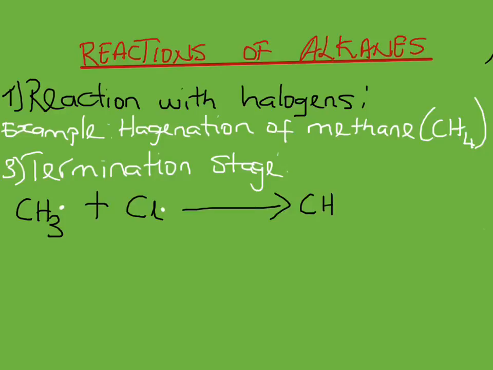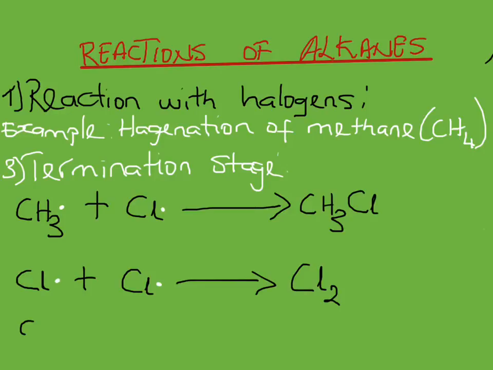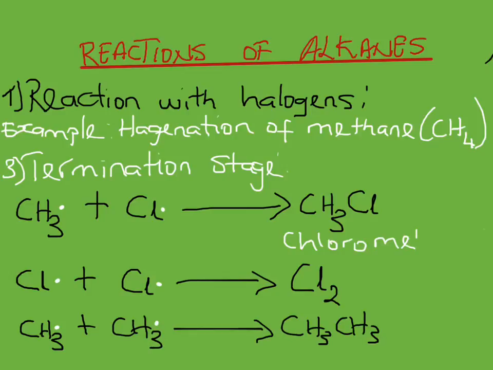You can see from the example there, methyl free radical reacting with chlorine free radical to give us chloromethane. Chlorine free radical reacting with another chlorine free radical is going to give us chlorine molecule. Now, we look at the third example there. It's going to have a methyl free radical reacting with another methyl free radical to give us ethane.